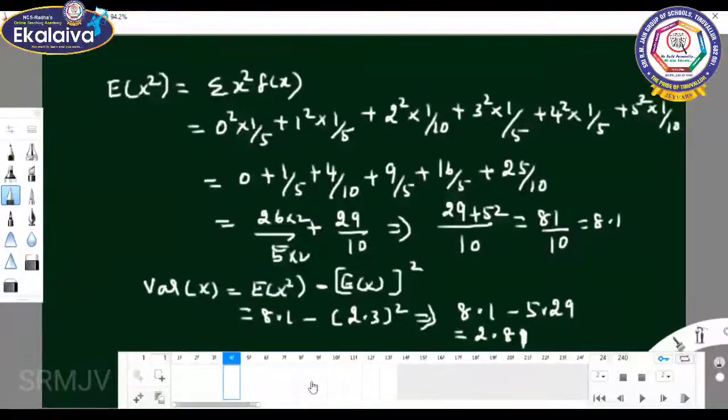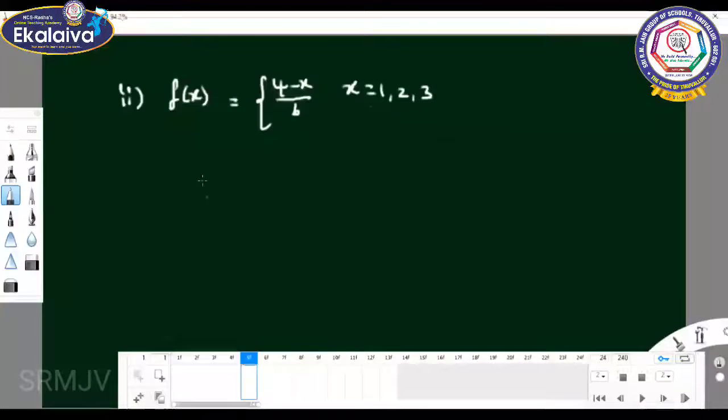Okay, now we move on to the second subdivision. F of x equals 4 minus x. See, x can take the values 1, 2, 3. In this sum, x values are given as it is. X can take the values 1, 2 and 3.